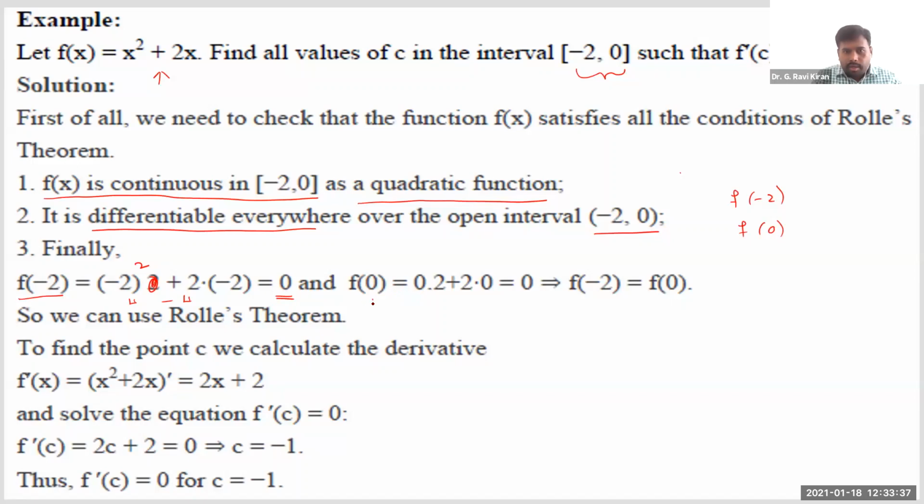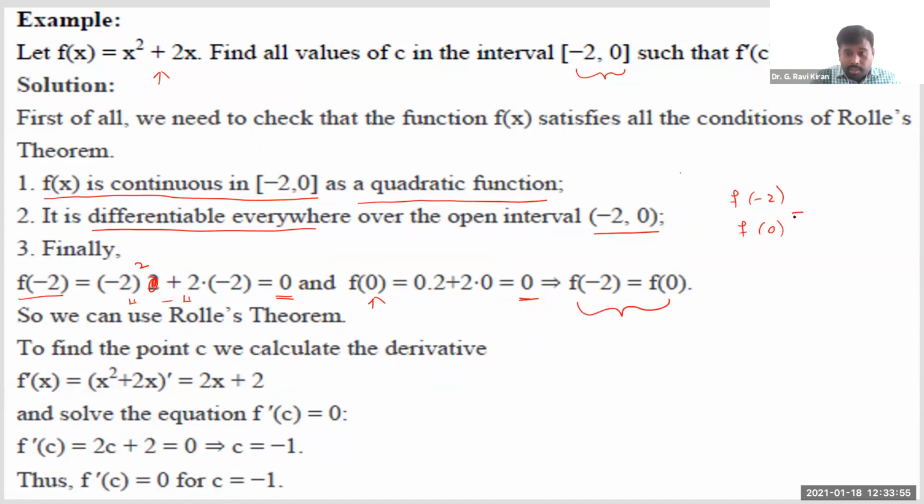Then similarly, when you calculate the function value at 0, if you substitute x is equal to 0 in this, we get simply 0 only. So see, function values at the endpoints, both at minus 2 as well as 0, we got the function value as 0. Therefore, you can say f of minus 2 is equal to f of 0.